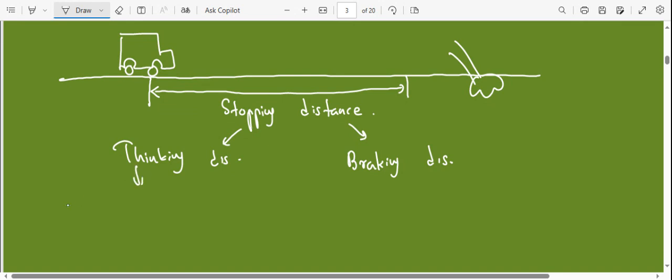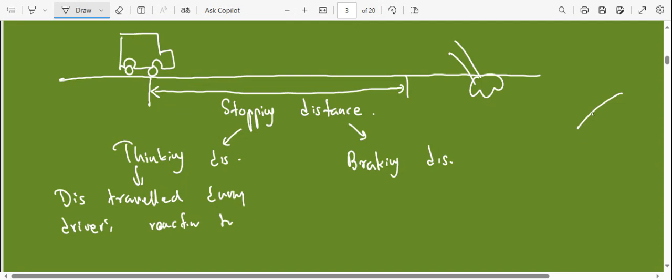Right. So thinking distance means the distance traveled during the driver's reaction time. So now let's say he has decided, okay, I have to apply the brake, so he pushes the brake pedal. We know if you are moving in a vehicle, as soon as you apply the brakes, the vehicle may not stop instantly. It will travel a further distance, because applying the brakes means you are applying a force opposite to the car's motion.